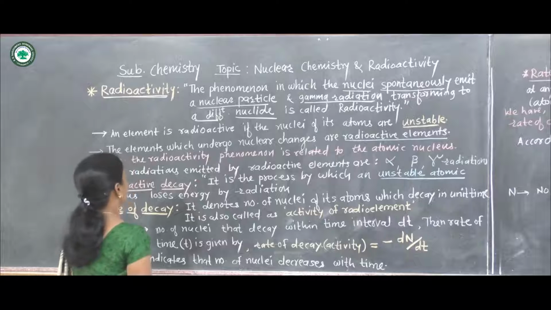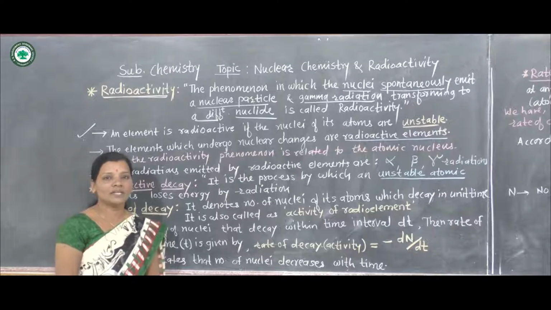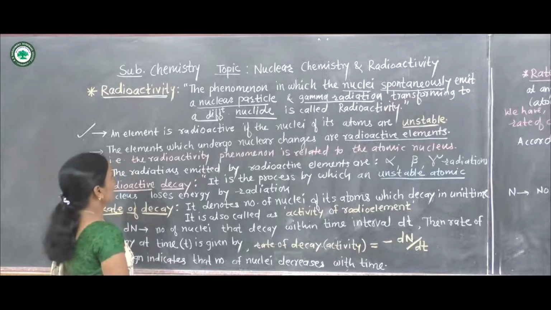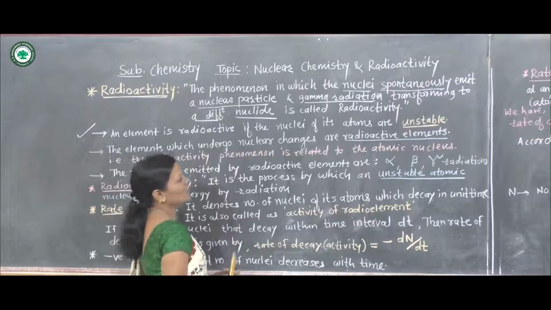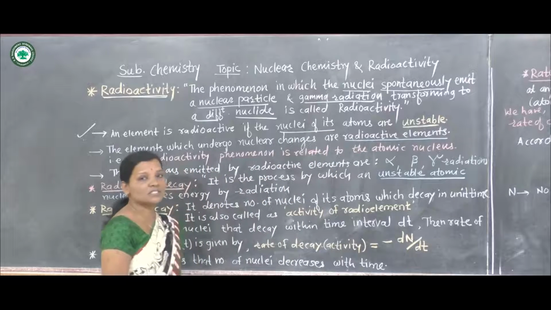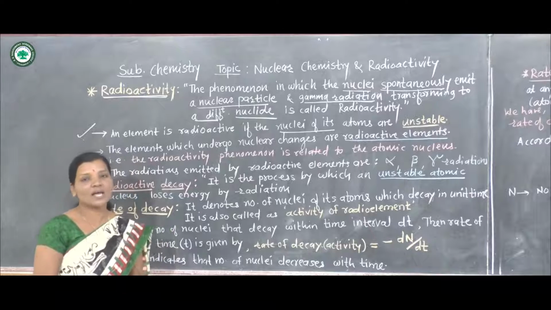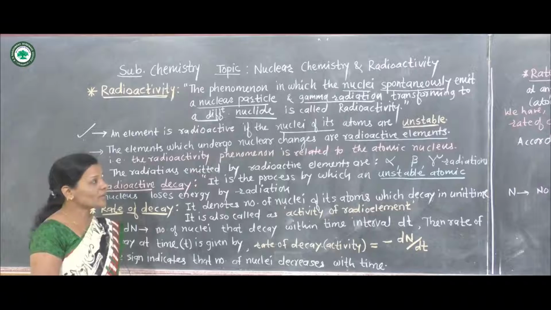Now here, which elements show the radioactivity concept? An element is said to be radioactive only when the nuclei of its atoms are unstable. The atoms which have unstable nuclei show the radioactivity property.